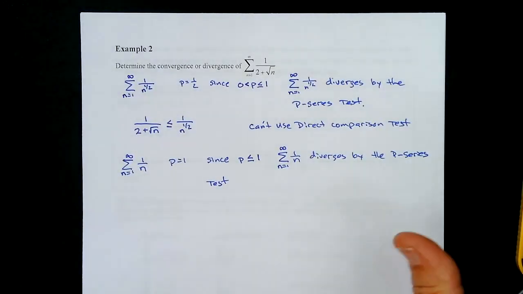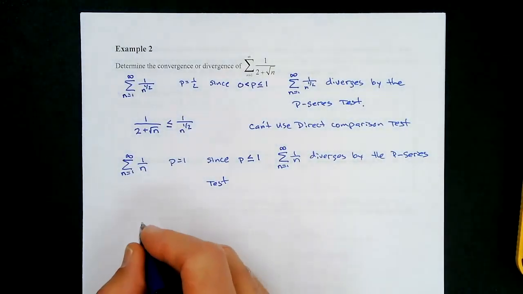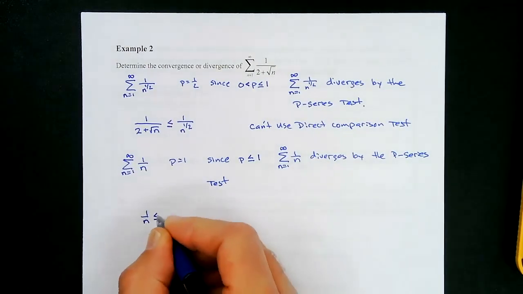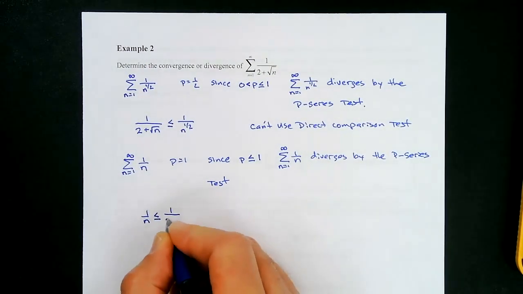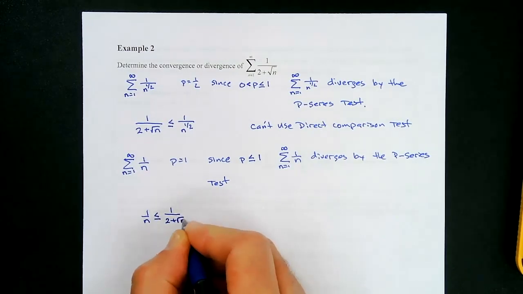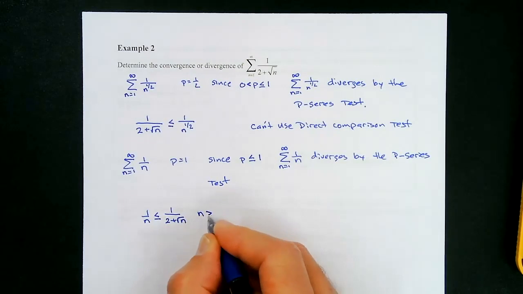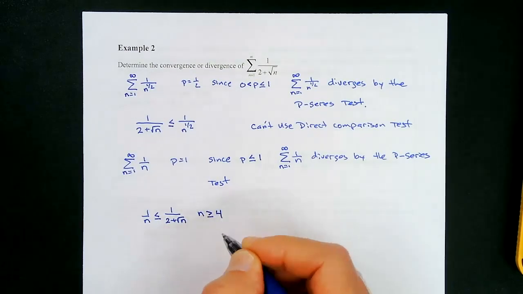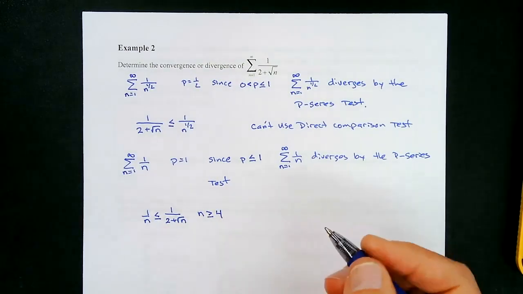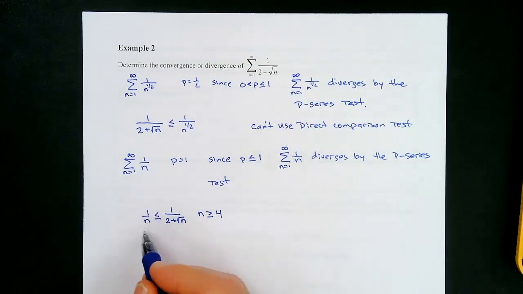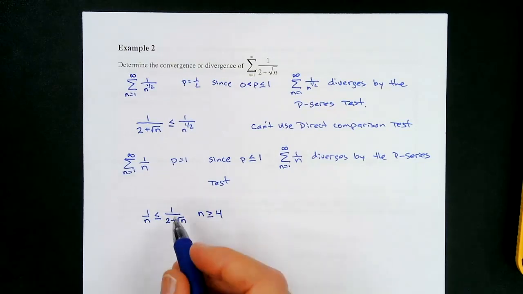So what we just established by looking at that graph is that 1 over n is less than or equal to 1 over 2 plus the square root of n. Now, this wasn't always true. It was only true when n was greater than or equal to 4, okay? So we know this one diverges. We know that the smaller one is the one that's doing the diverging, okay? And so we know that this one is going to also diverge.